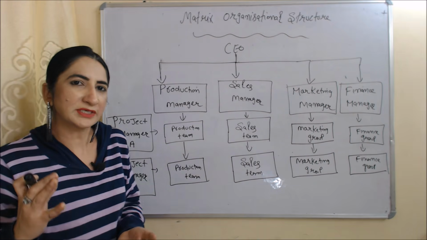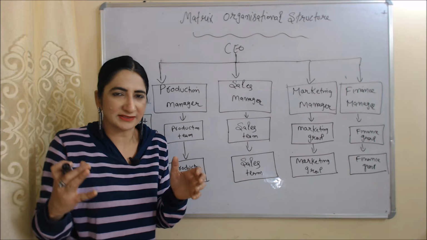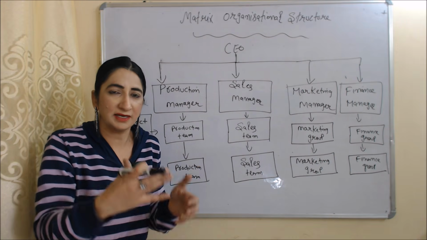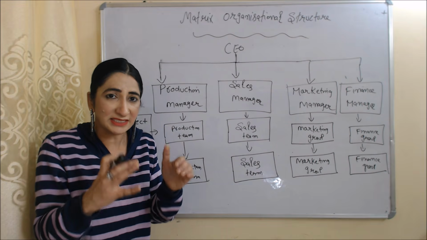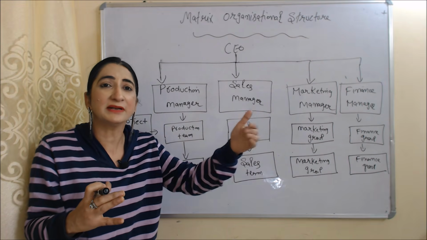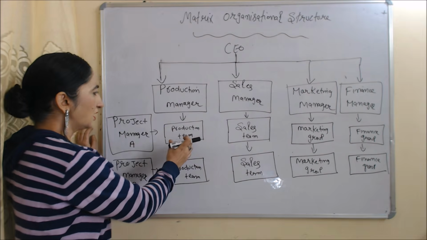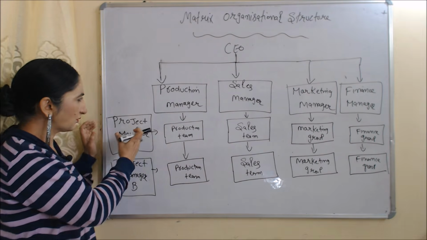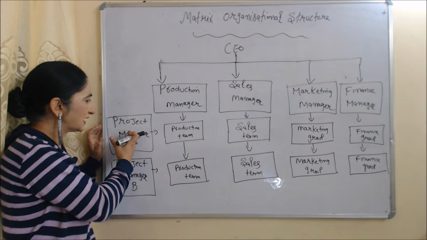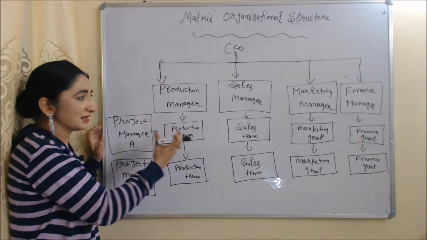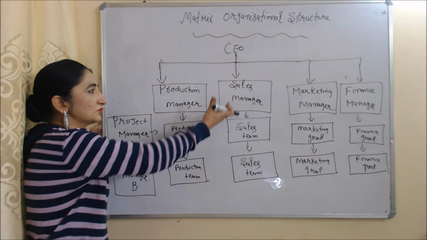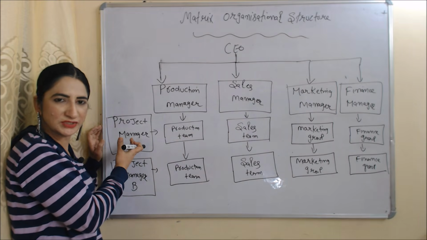The second most important thing about matrix organization structure is that here teams give reporting to multiple leaders. For example, production team has dual reporting. They will give reporting to production manager as well as to project manager. Similarly, sales team also has dual reporting. They will give reporting to sales manager as well as to project manager.